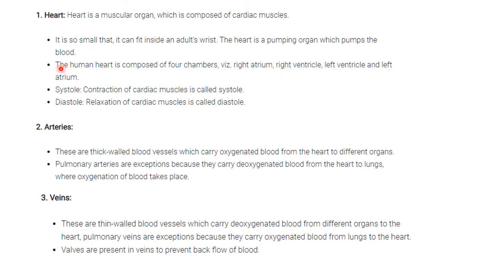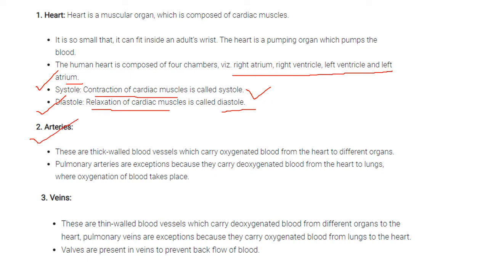It pumps the blood. The human heart is composed of four chambers: the right atrium, right ventricle, left ventricle and left atrium. These are very important parts that you have to remember. Then two types of contractions and relaxations are there. They are called the systole and the diastole. Whenever there is contraction of the cardiac muscles or the heart muscles, it is called the systole, and when there is relaxation of the cardiac muscles or the heart muscles, it is called the diastole.